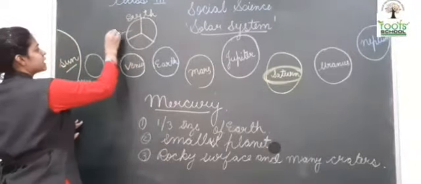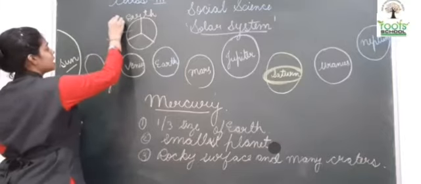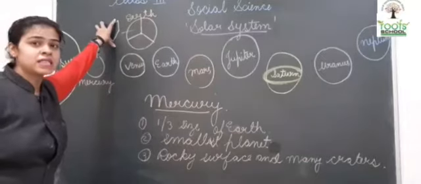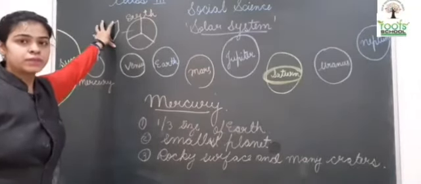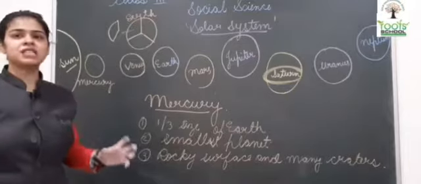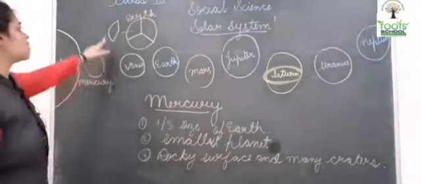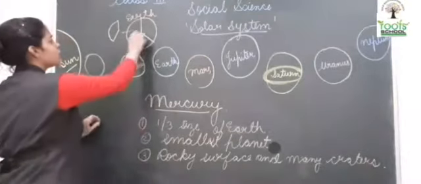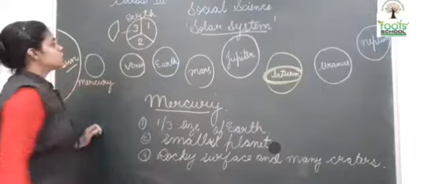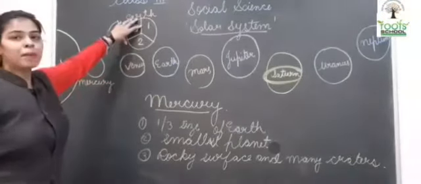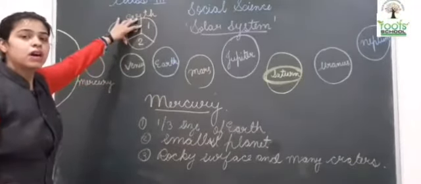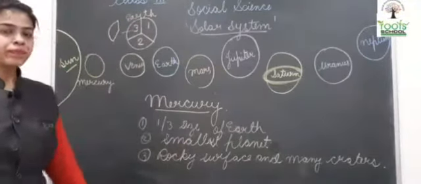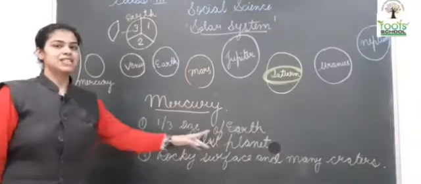That is, if I give this part, it will take only this much amount of space of the planet Earth. So Mercury is the smallest planet of the solar system. It is only 1/3. 1/3 means if I divide Earth into 3 parts, it will take only 1 part of the Earth's space. Earth की total space का only 1/3 part it will take. So it is 1/3 the size of Earth.